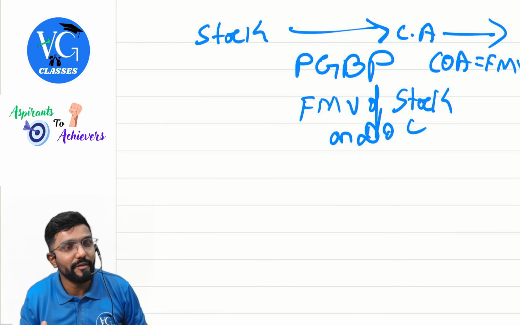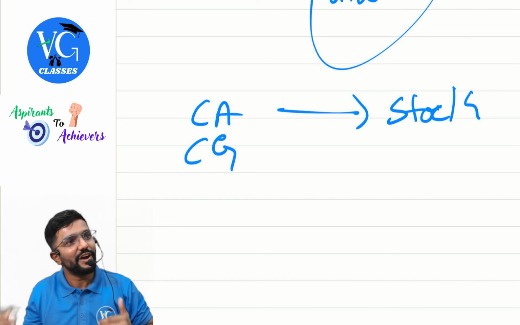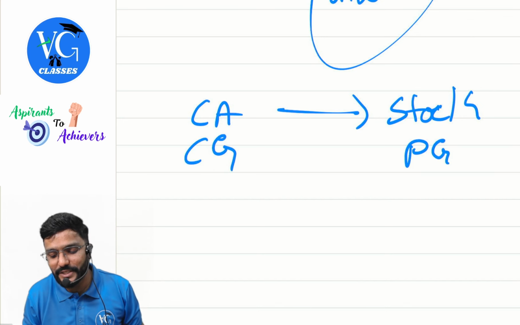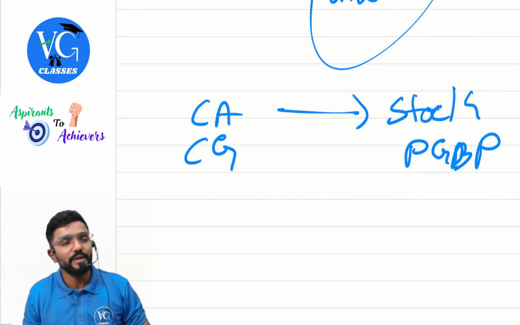That is, if a capital asset is sold, where is it taxable, guys? Capital gains. But if stock is sold, where is it taxable? PGBP. So for the capital gains head, we told we will consider it as transfer.